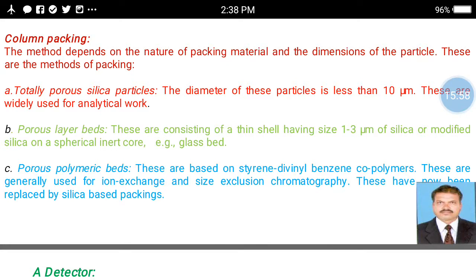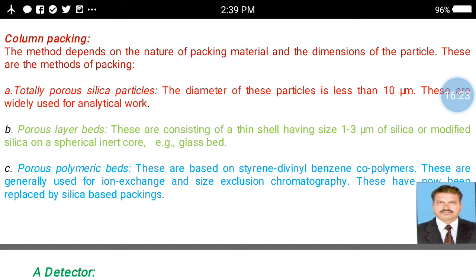One is totally porous silica particles, second one is the porous layer beads, and third one is the porous polymeric bead. In the first case, totally porous silica particles, the diameter of the particle is less than 10 micrometer. These are widely used for analytical work.